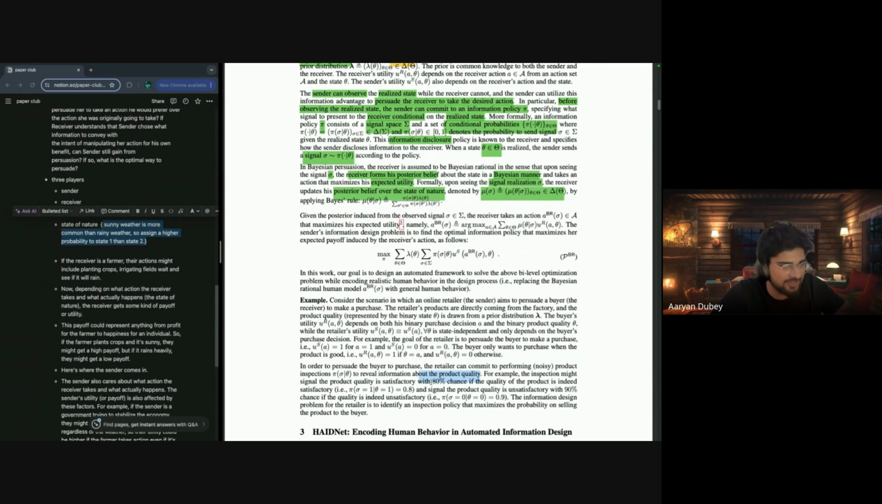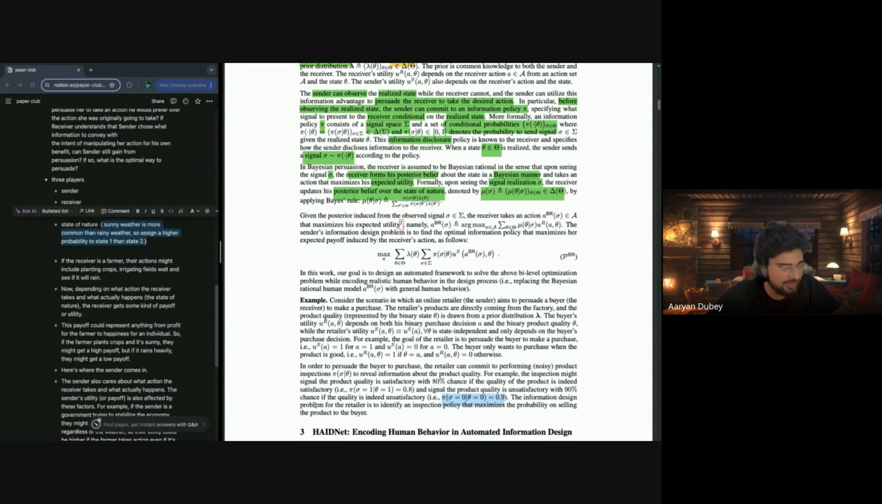For example, the inspection might signal the product quality as satisfactory with 80% chance, right? If the quality of the product is indeed satisfactory, that means the state of nature is 1, and this particular conditional probability, I forgot what this is. I think it's the state of nature and what signal a particular sender sends. So if this is 1 and the product quality is 1, that is good. So it's 80%. It signals the product quality is unsatisfactory with 90% chance. If the quality is indeed unsatisfactory, that means it should send 0 and the product quality is also 0. So it's a 90% chance of it. This is an information policy.